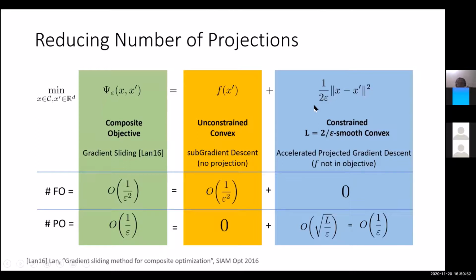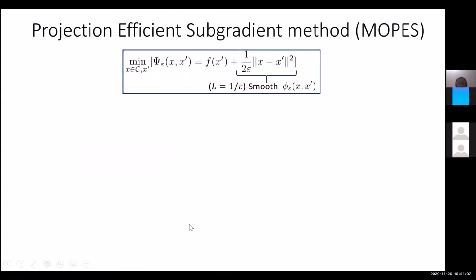Okay, and we can actually use this gradient sliding algorithm on the modified psi epsilon function, and it indeed gives us this 1 over epsilon square complexity for first order oracle calls and 1 over epsilon for projection oracle calls. So let me describe our method in more detail now. We want to minimize this function psi epsilon, which is defined like this. And this function, the L2 squared norm divided by 2 epsilon, is indeed 1 over epsilon smooth.